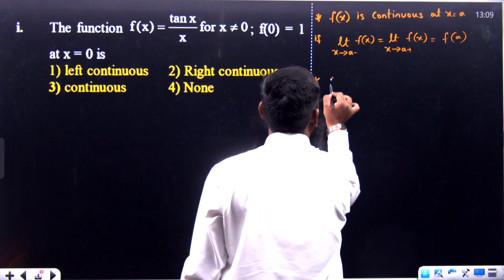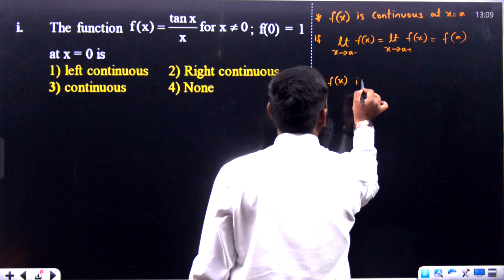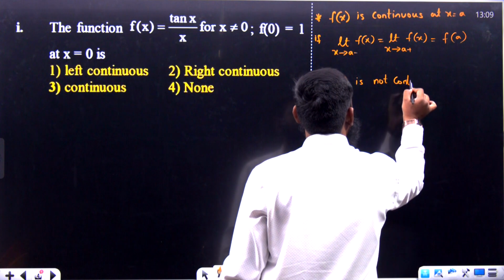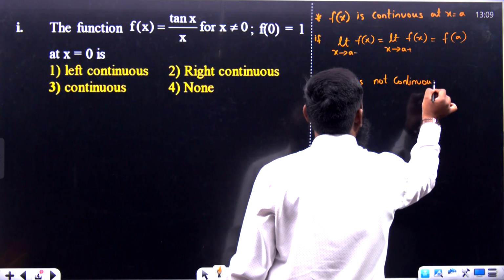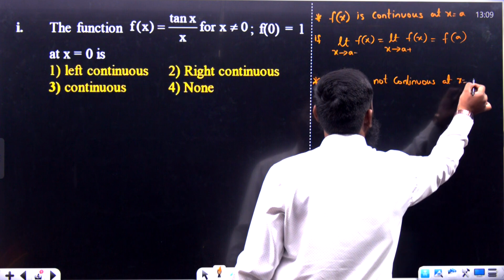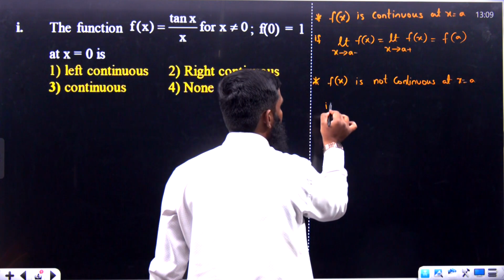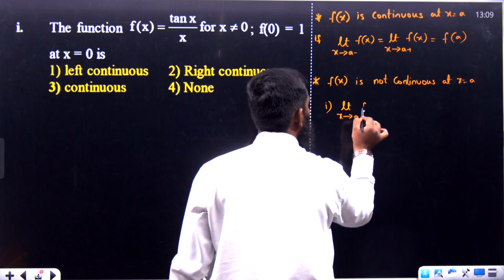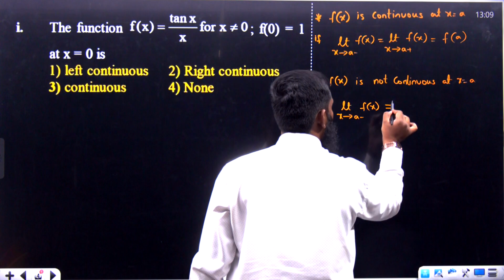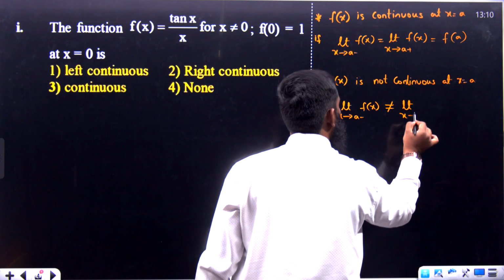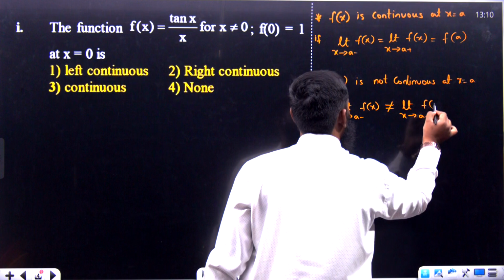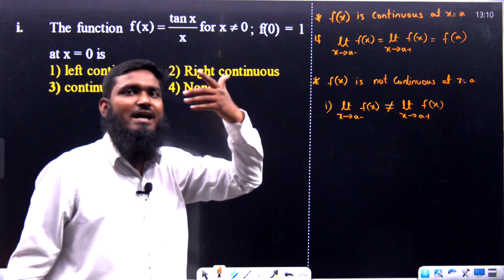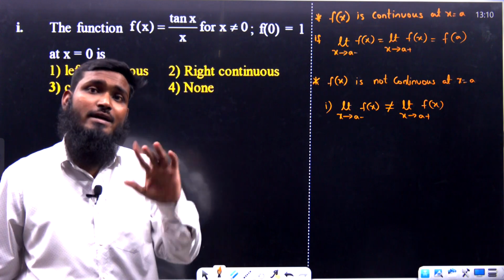The second condition: f of x is discontinuous or not continuous at x equal to a. We have two conditions for this. The first one is limit x tends to a minus f of x is not equal to limit x tends to a plus f of x. If the LHL value is not equal to the RHL value, we can't say that the function is continuous. It will become discontinuous.